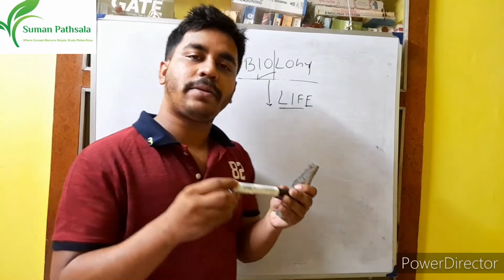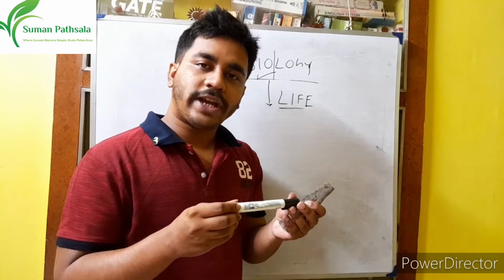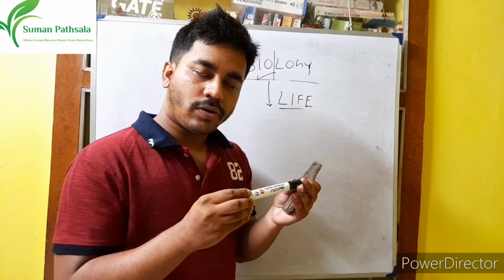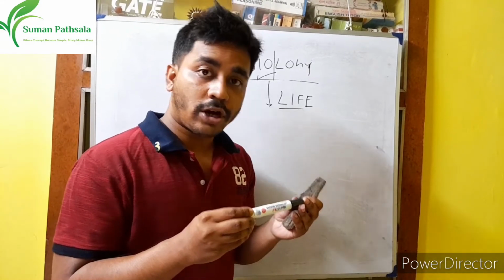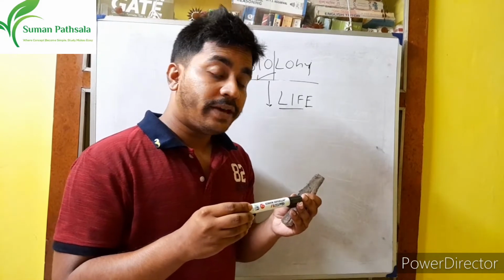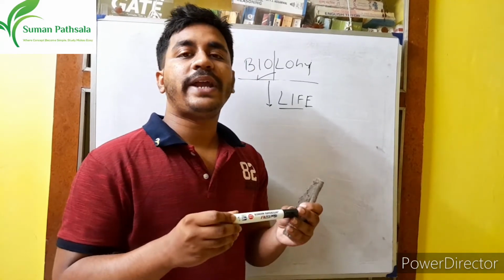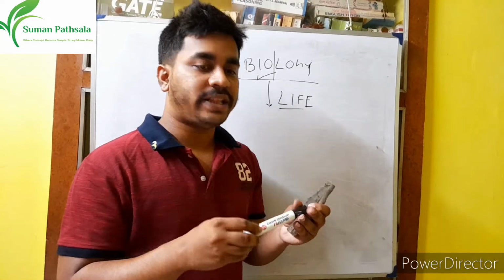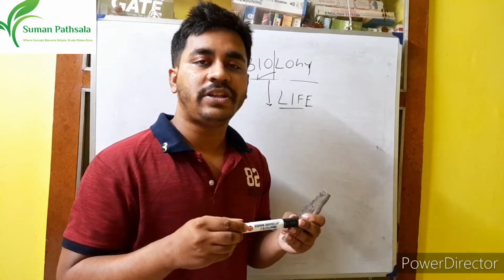Suppose I have a marker pen, right? You tell me, do you call this a bio or not? Not? Why? Because this marker pen has no life. So how do you identify that this marker pen is not a living thing?